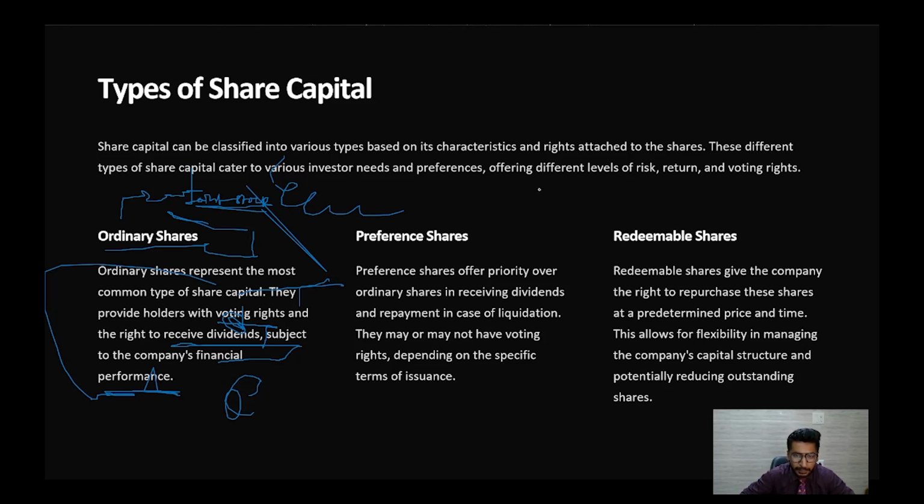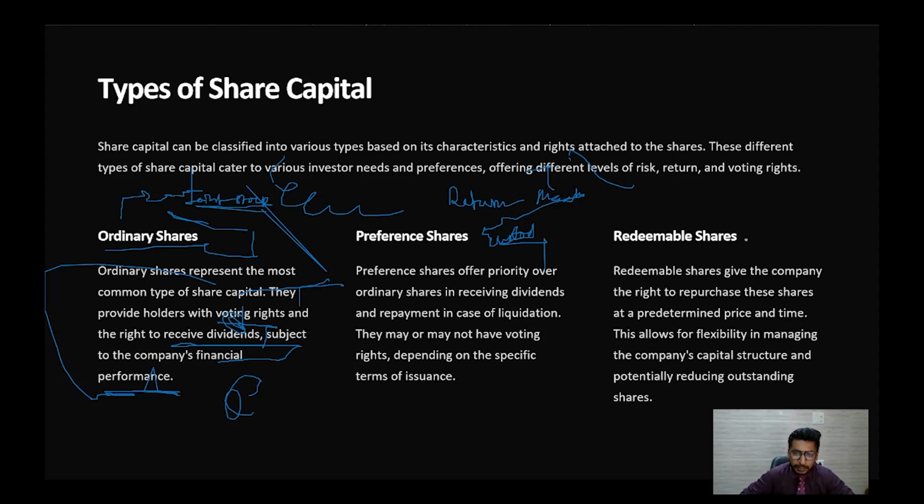It is told in the prospectus of the company, if they are issuing the preference shares, whether they will have the voting rights or they will not have the voting rights. But they are preferred over the ordinary share capital in the case of the liquidation and when they are getting the dividends. But there is a key stake in this. In the case of the ordinary shares, the return is maximum. But in the case of the preference shares, the return is limited. They will get, but they will get the limited.